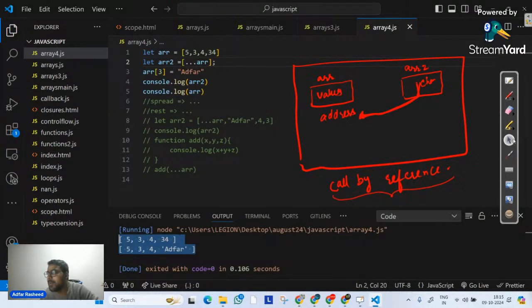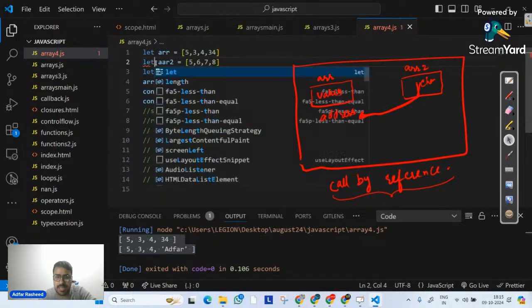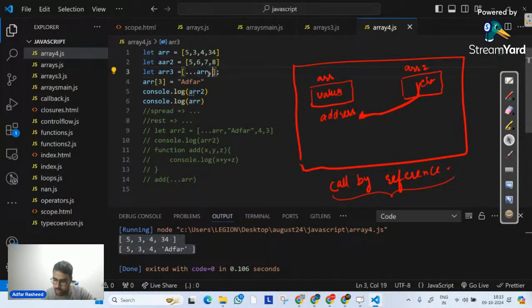Also, the spread operator is used to concat two arrays. Let's suppose I have ARR2 over here with values 5, 6, 7, 8. Now I will go to ARR3, and this ARR3 will simply be the concatenation of two arrays, written as dot dot dot ARR, dot dot dot ARR2.